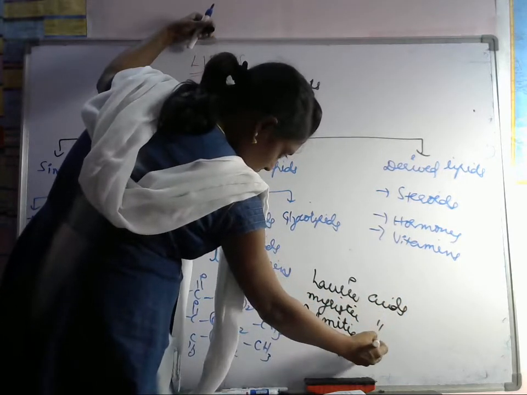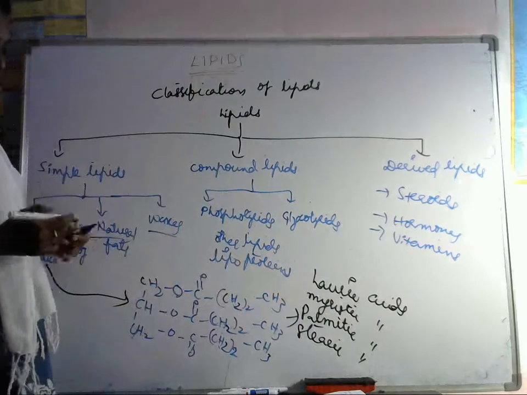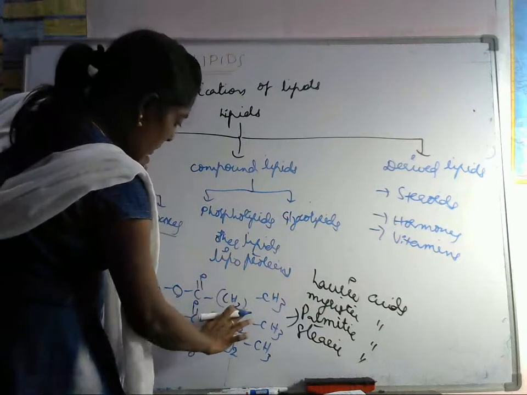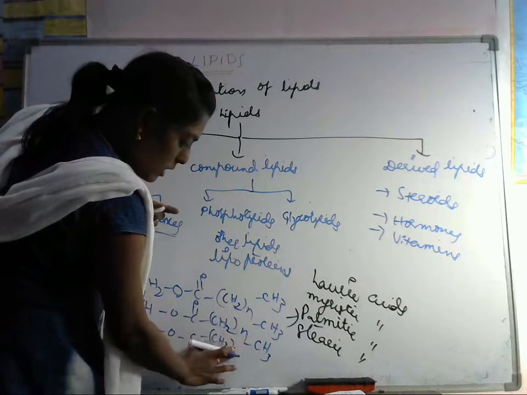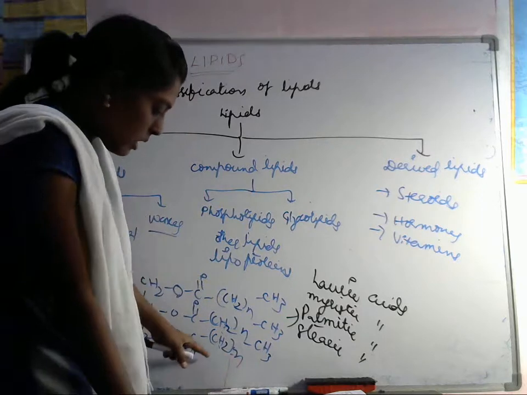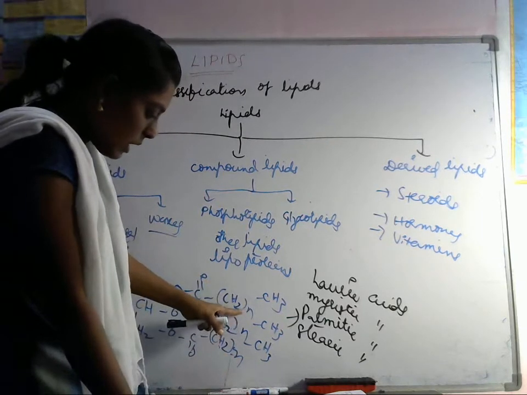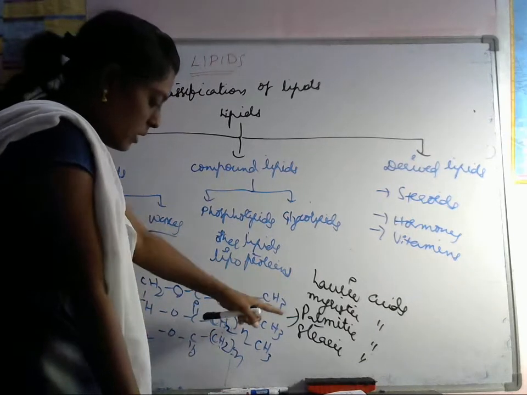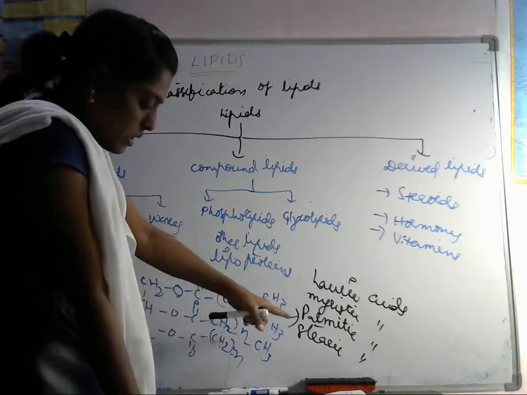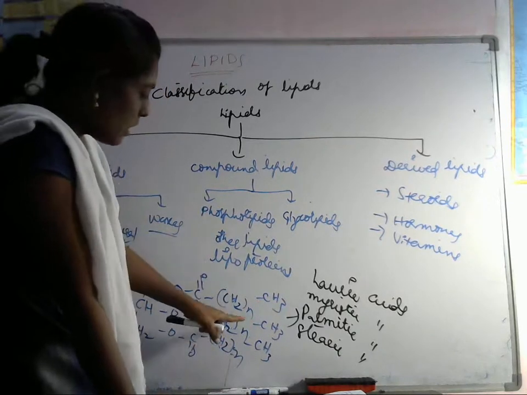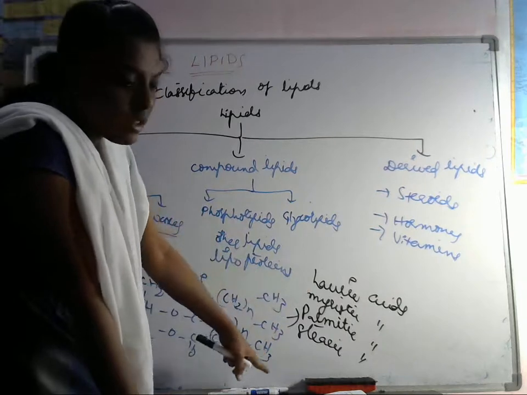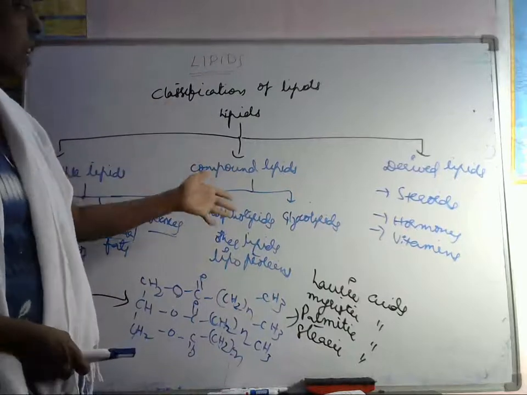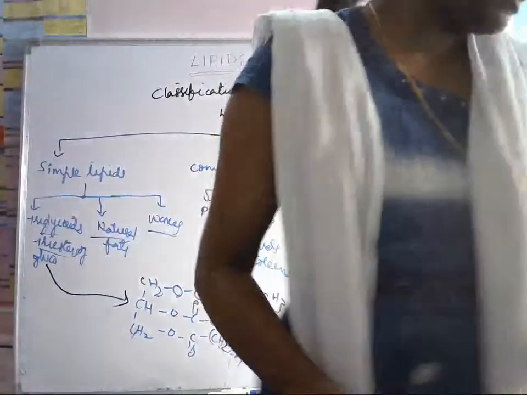Only this N will change. If N is equal to 10, it is said to be lauric acid. If it is 12, myristic acid. If it is 14, palmitic acid. If it is 16, stearic acid. Only N will vary and we will get these. So this is about the classification of lipids.